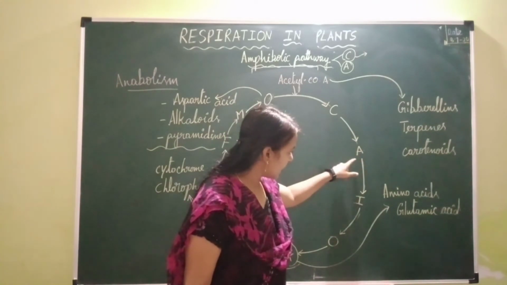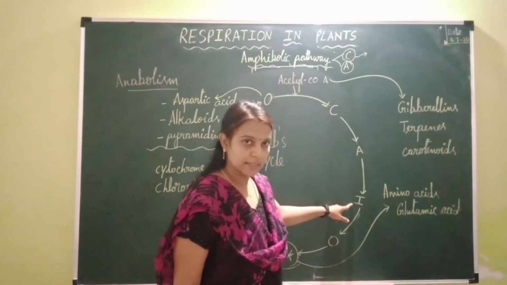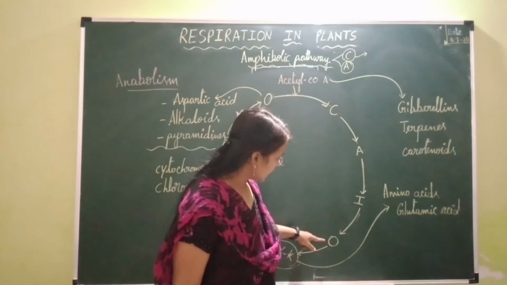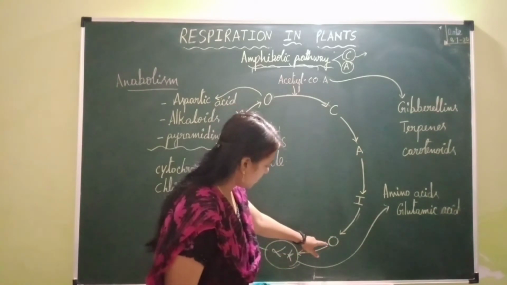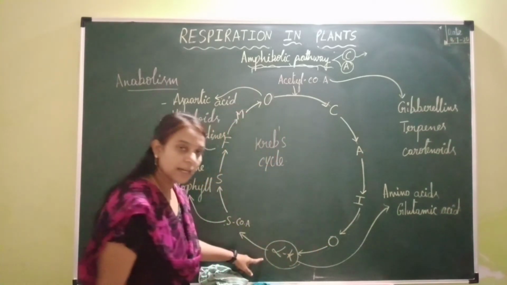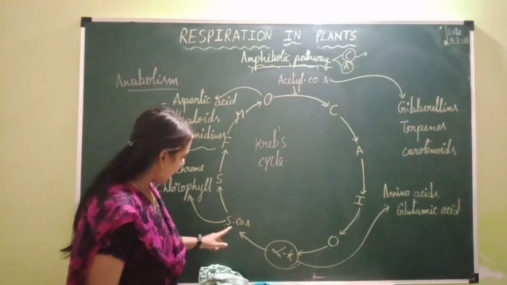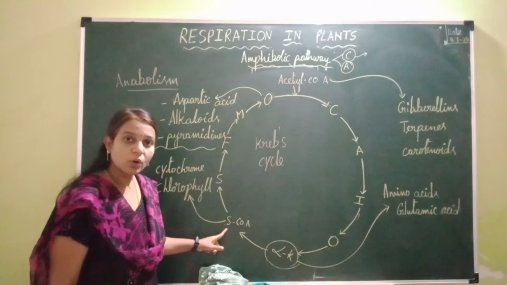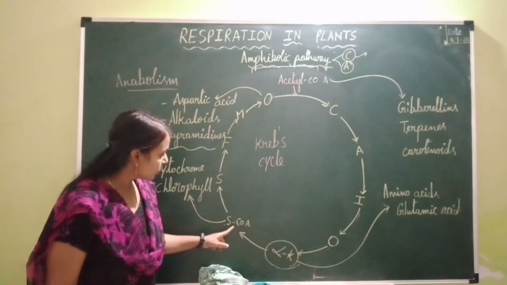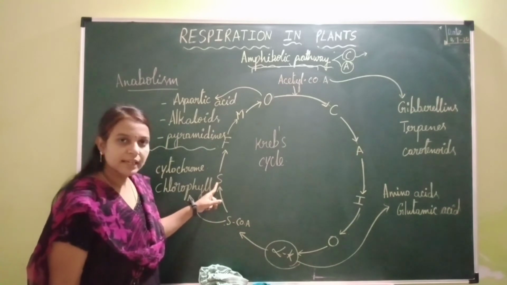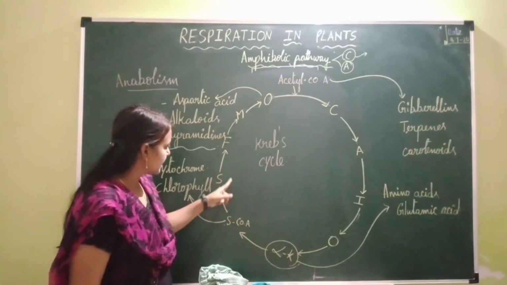And cis-aconitic acid undergoes hydration and forms isocitric acid. This isocitric acid undergoes oxidation to form oxalosuccinic acid. Oxalosuccinic acid undergoes decarboxylation resulting in the formation of alpha ketoglutaric acid. Alpha ketoglutaric acid undergoes oxidative decarboxylation resulting in the formation of succinyl coenzyme A. Succinyl coenzyme A undergoes cleavage resulting in the formation of succinic acid.